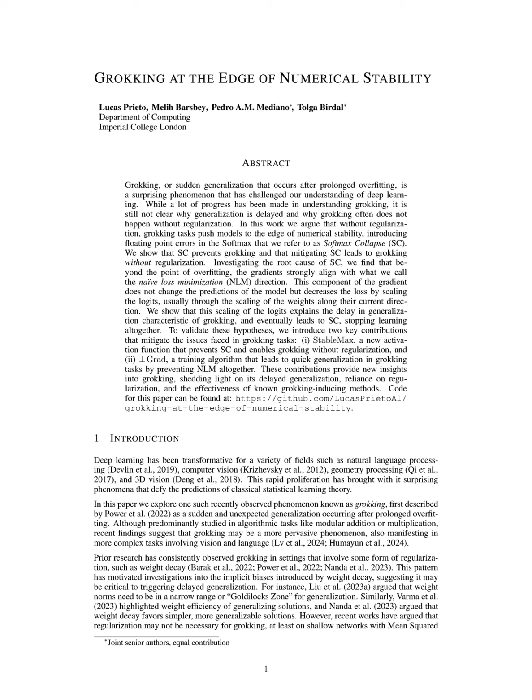The paper also suggests that while weight decay is often necessary to induce grokking, it is not universally applicable, indicating a potential gap in understanding how different regularization techniques might influence grokking across diverse scenarios. Lastly, the reliance on floating point precision and numerical stability raises concerns about the robustness of the approach in practical applications, where hardware and implementation differences could affect performance.